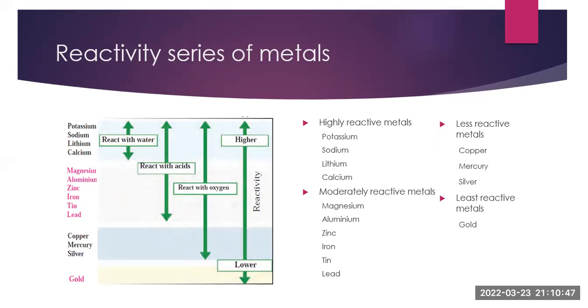From the diagram itself, it is very clear that highly reactive metals are potassium, sodium, lithium, and calcium. Moderately reactive metals are magnesium, aluminium, zinc, iron, tin, and lead. Less reactive metals are copper, mercury, and silver, whereas the least reactive metal is gold.